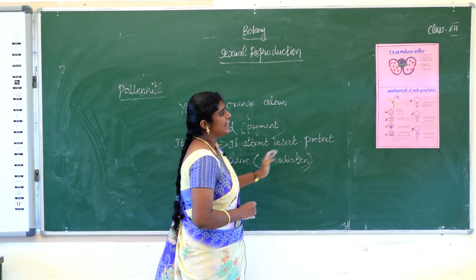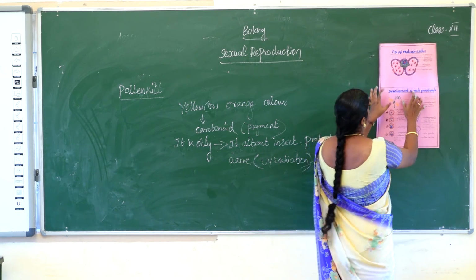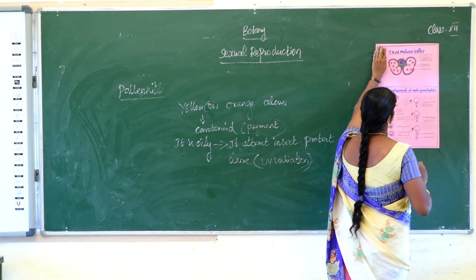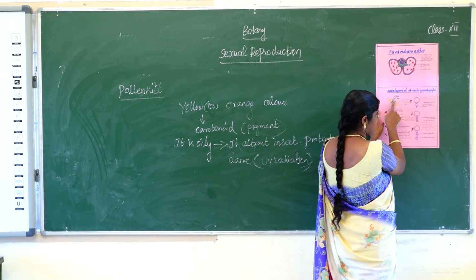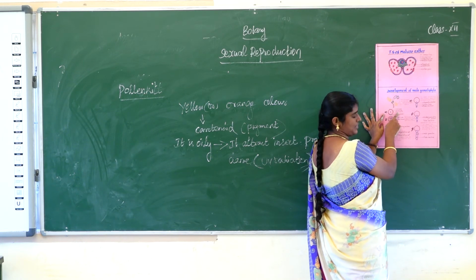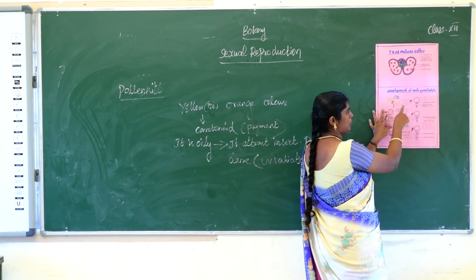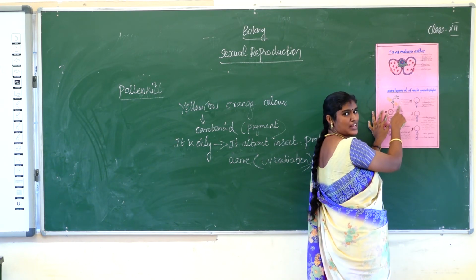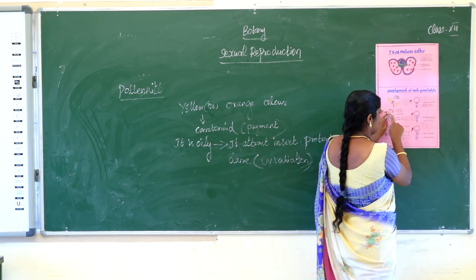Next topic, development of male gametophyte. See the structure. The microspore is the first cell of the male gametophyte and is haploid in nature. What is the meaning of haploid? Only one set of chromosomes is present, that is called haploid.